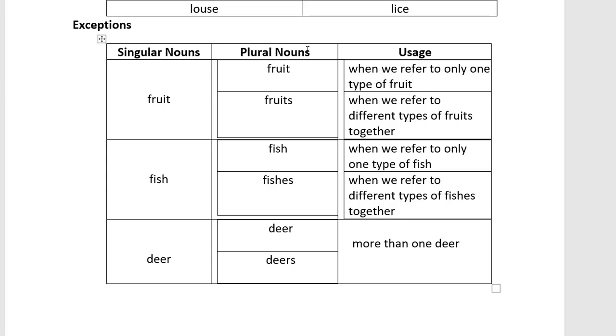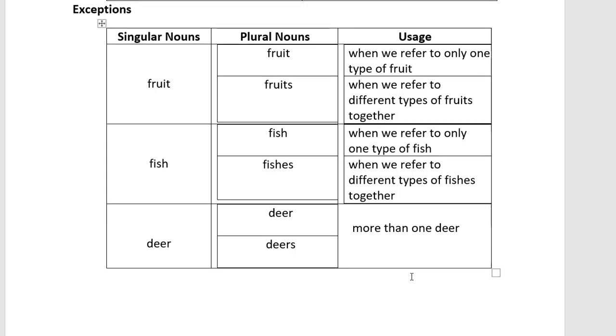What will we use? Fish. Similarly, in a fruit also there is, similarly in a fish also there is. And for deer, if there is more than one deer, we can use both deer and deers. We can use both as a plural noun. Both are correct. So these are the exceptions, fruit, fish and deer, which you need to understand. I already explained how we can use fruit and fruits and how we can use fish and fishes.